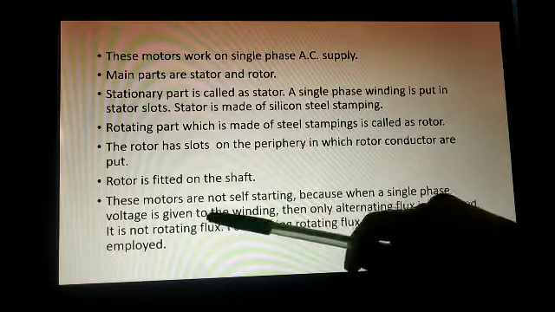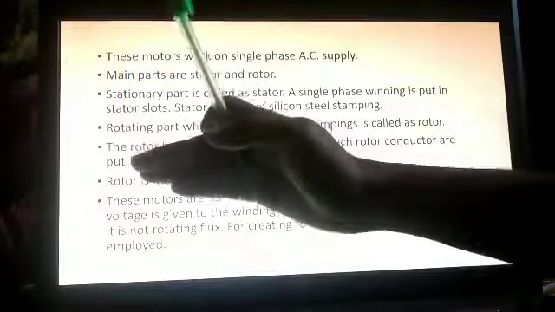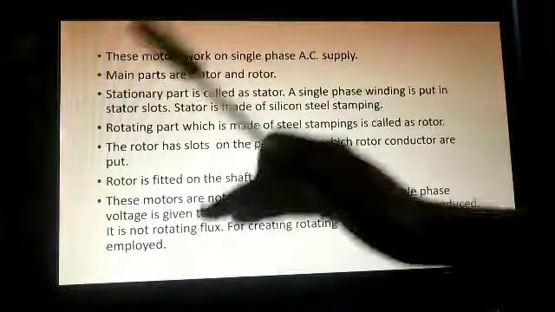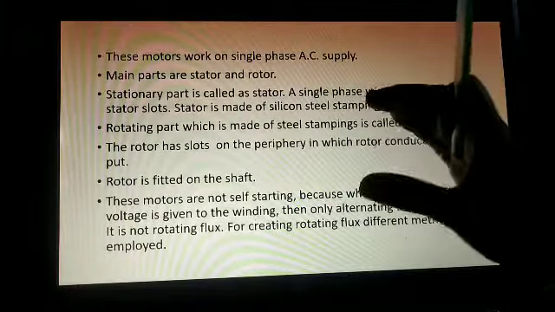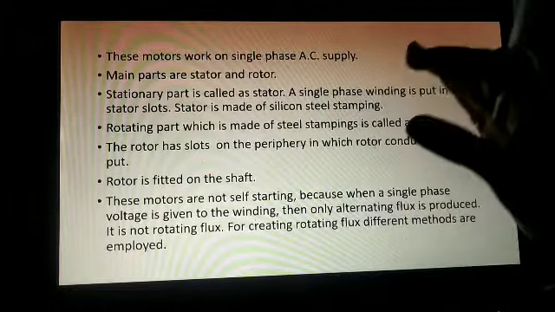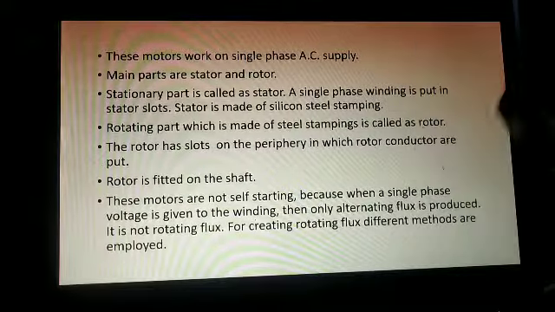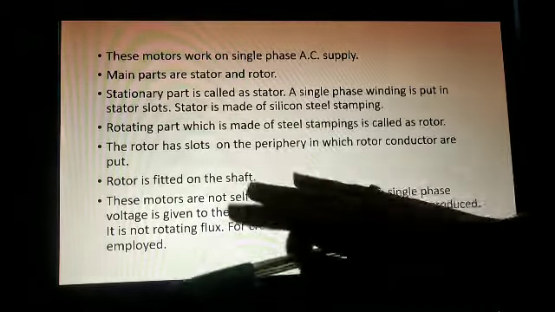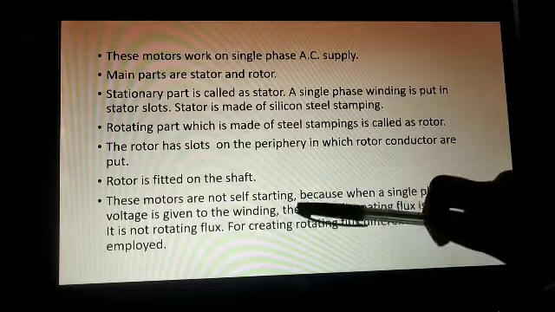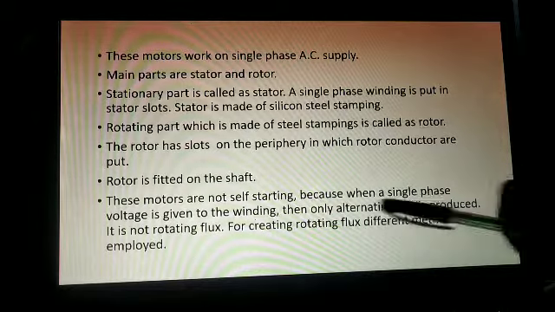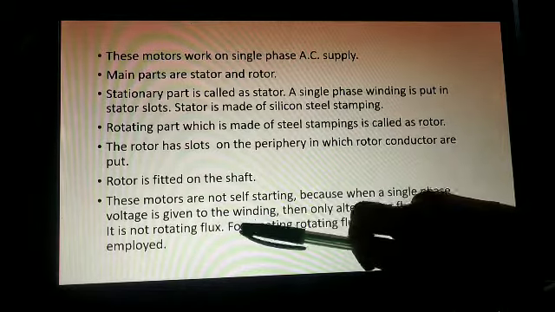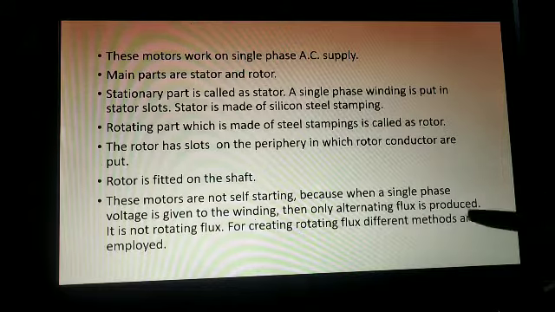These motors are not self-starting. So everything about this is clear. Now we will see this. This single phase motor is not self-starting. What does it mean by self-starting? We will see it. These motors are not self-starting because when single phase voltage is given to the windings, only alternating flux is produced.